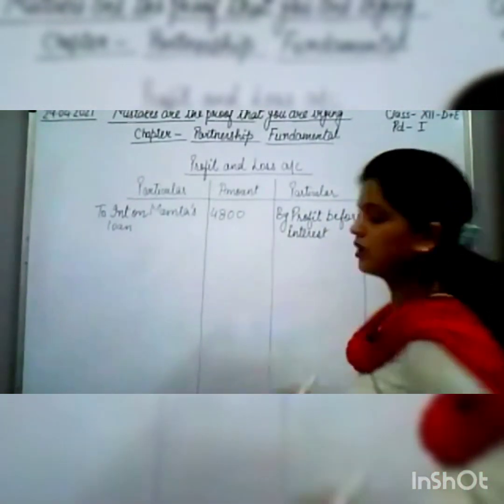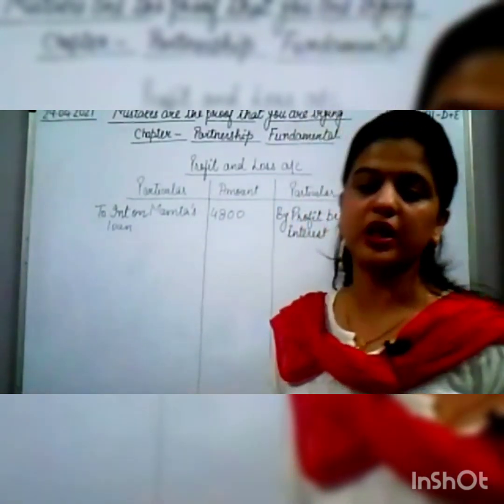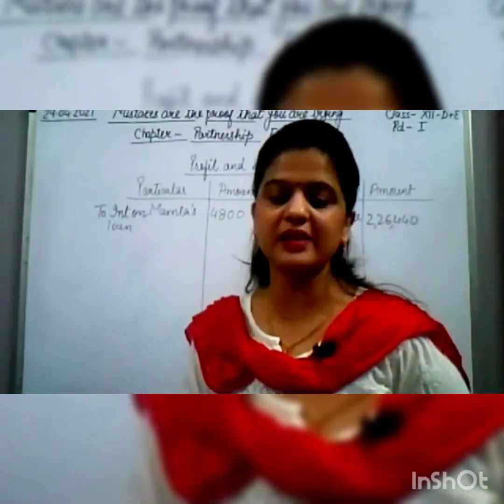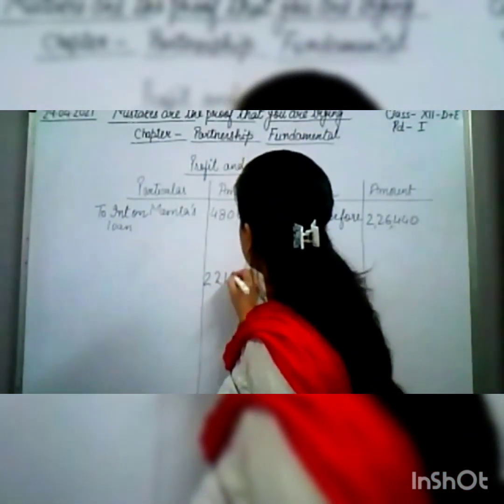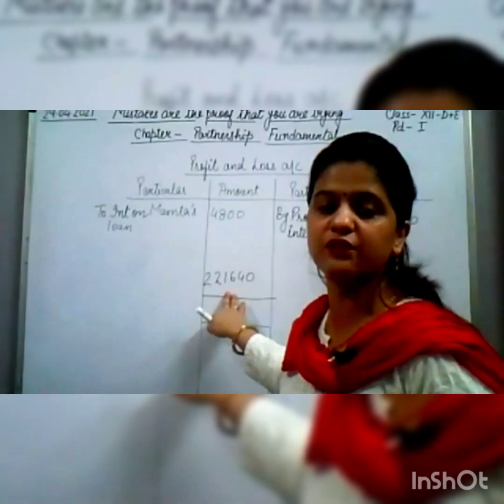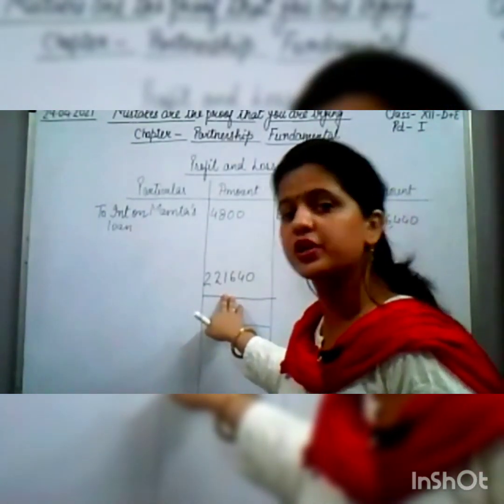Now we take out the balance, and we get 2,21,640. This profit will be transferred to the profit and loss appropriation account.